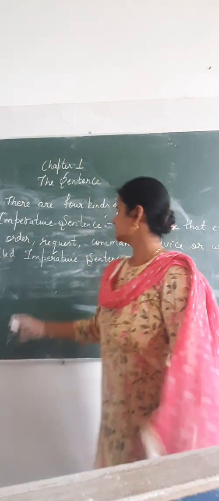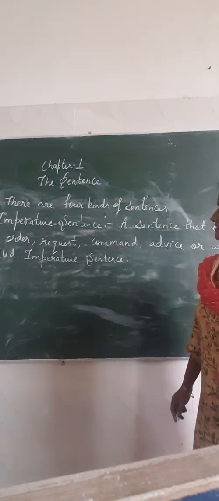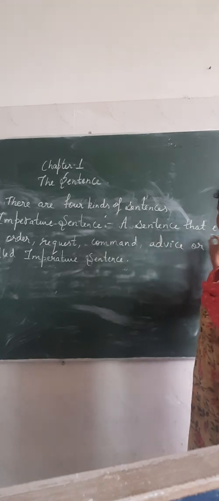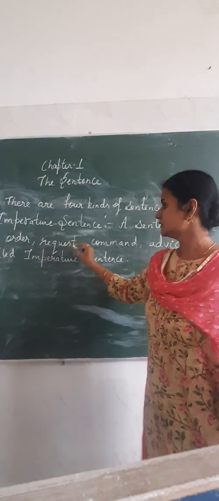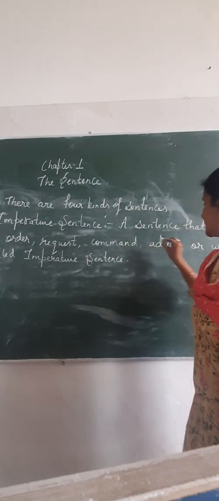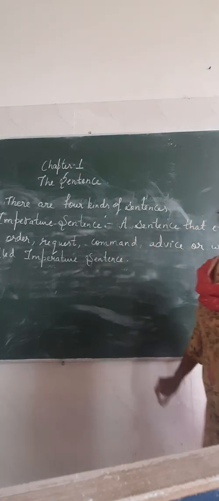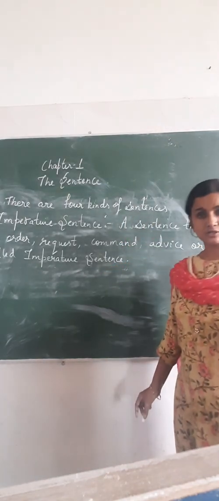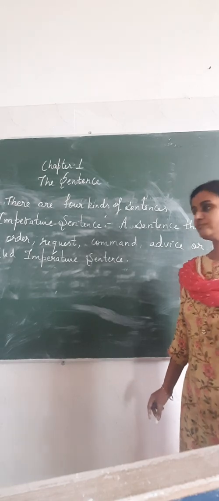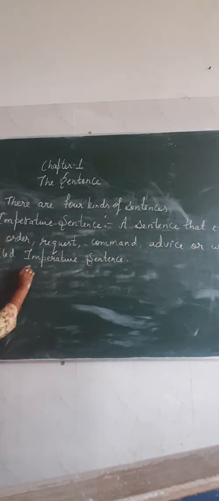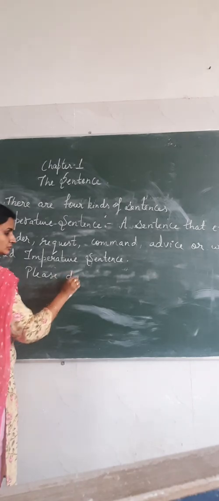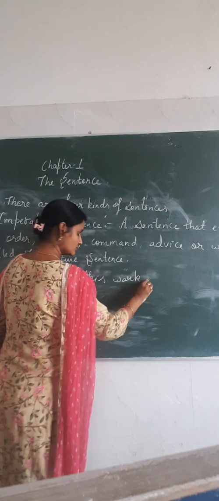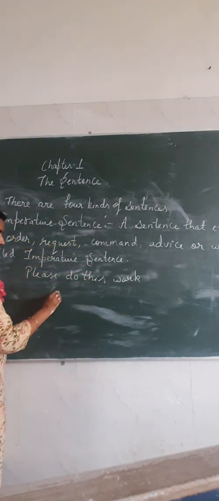So students, the third is imperative sentence. Here you can see the definition. A sentence that expresses an order, request, command, advice or wish is called imperative sentence. So beta, these kind of sentences show order or request or command. For example, if I say, please do this work, here we are making a request. So this is called imperative sentence. Come here.